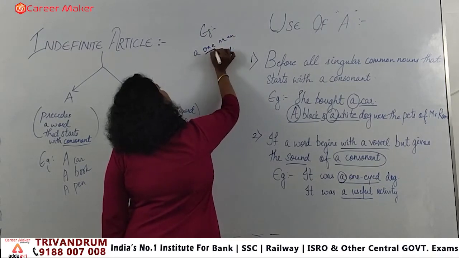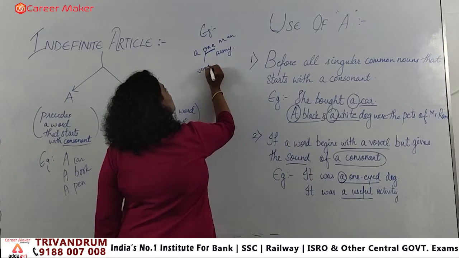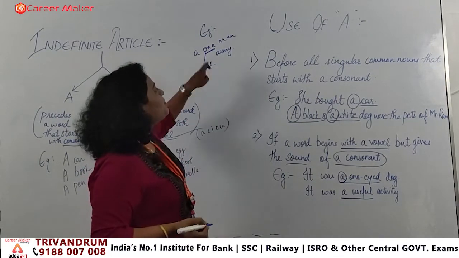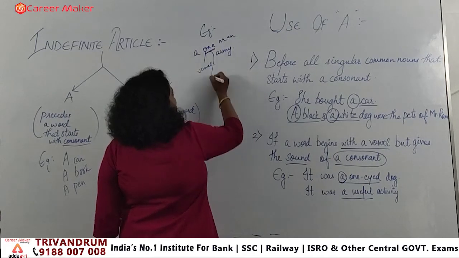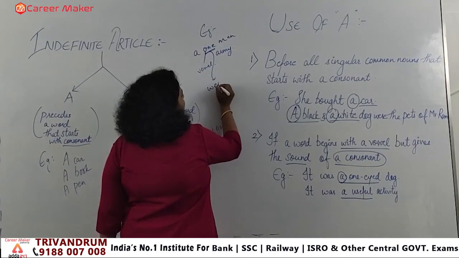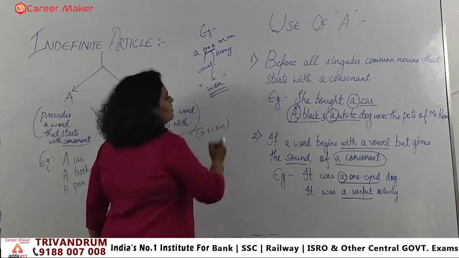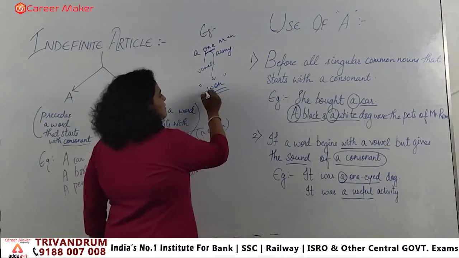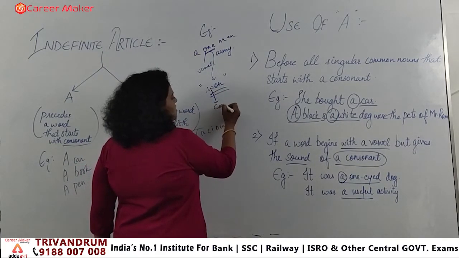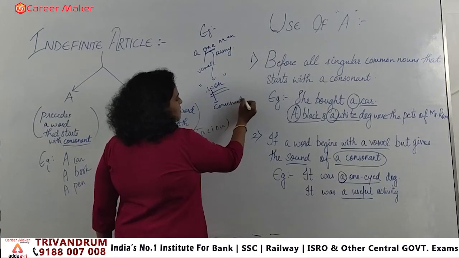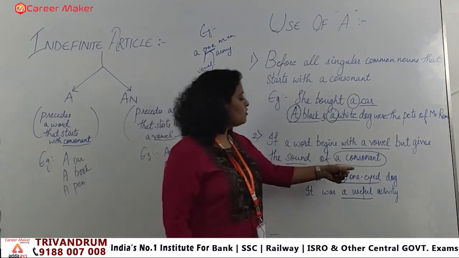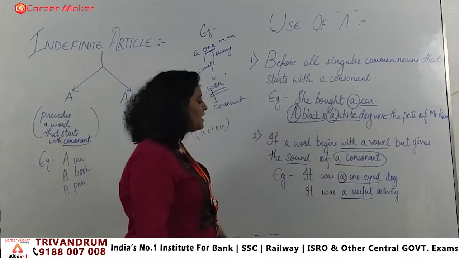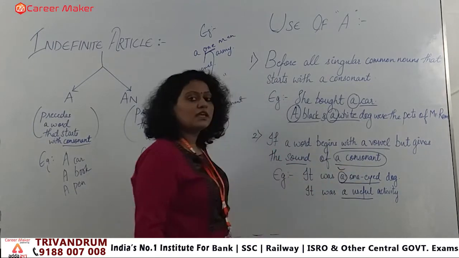This O is a vowel, right? But when we pronounce that word, the sound coming is of which word? One, right? So one starts with the W sound, and W is a consonant. That means when we pronounce it and the sound of a consonant is coming, in those cases we have to apply a over there.